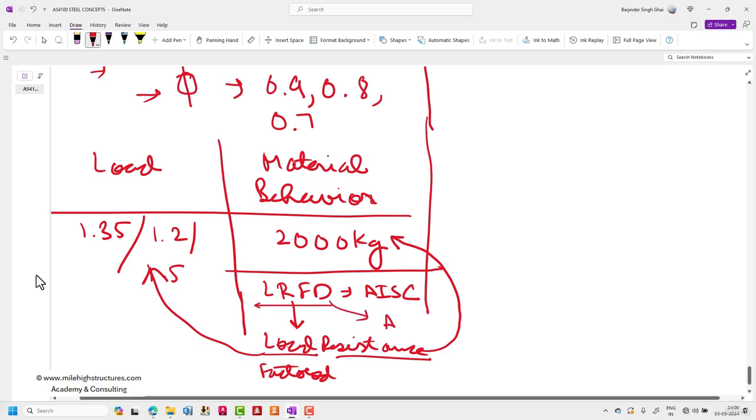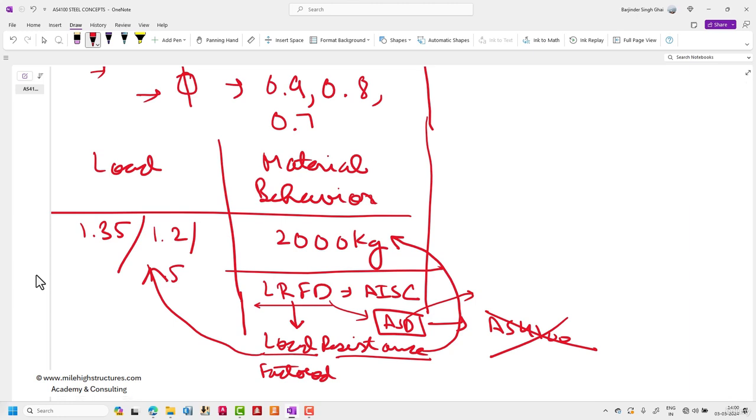Alternatively, it is done as per ASD also, that is allowable stress design, which is not considered in AS4100. Primarily it deals with the limit state of strength only, and allowable stress design is also known as the working stress philosophy. That was the concept covered in the Australian standards 30 to 35 years back, but in the recent Australian standard, it is not considered.